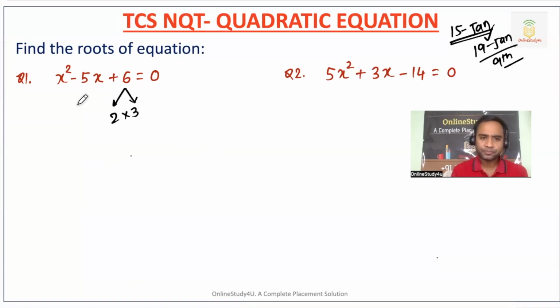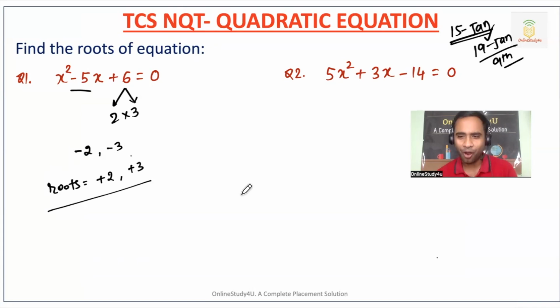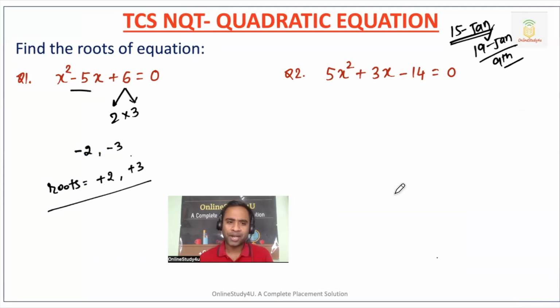Now here you want -5, so write -2 and -3. -2 and -3 will give you -5. Now the roots will be, change the sign and write the value. So these are the real roots of the equation x square minus 5x plus 6 is equal to 0. See, things were easy, but you should know how to solve it.